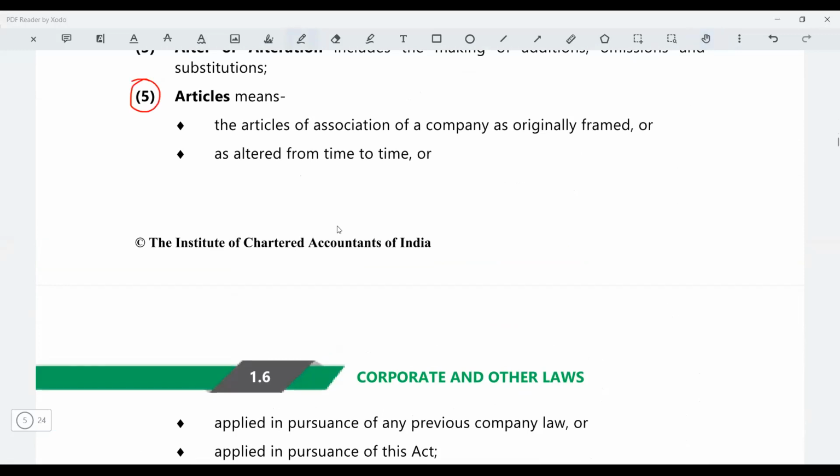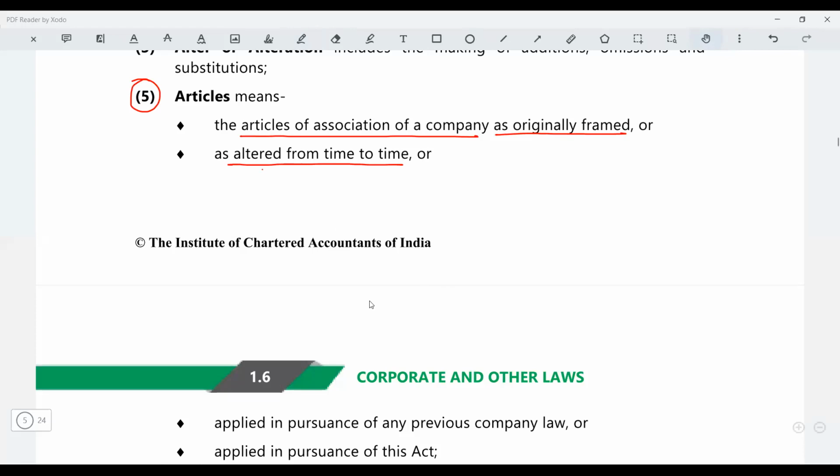So what is articles? Articles means the articles of association of a company as originally framed. What do you mean by as originally framed? When the company was incorporated, at that point of time, whatever articles you had formed, that is going to be your articles of association. Thereafter, the articles can also get altered. Yes or no? You can alter the articles of association. So when you alter the articles of association, even that will be part of your articles of association.